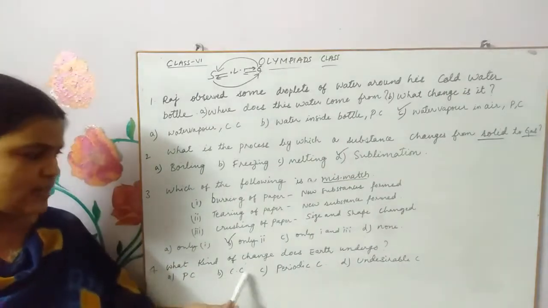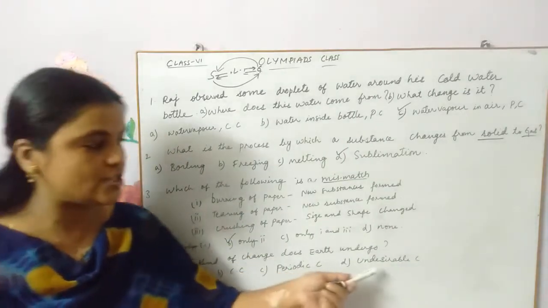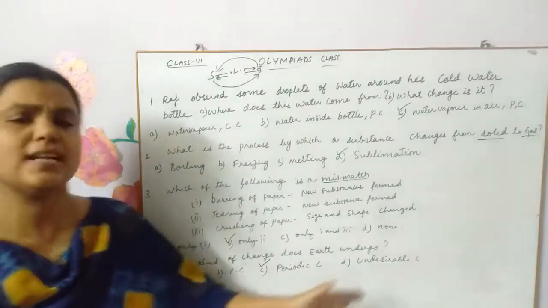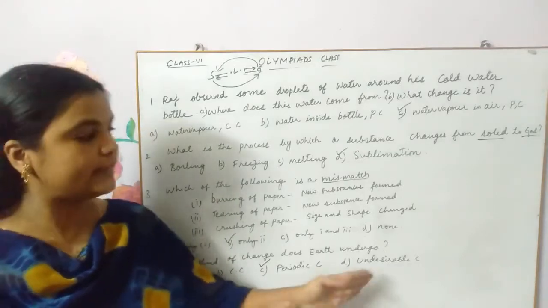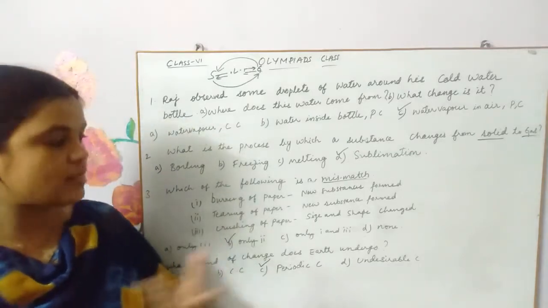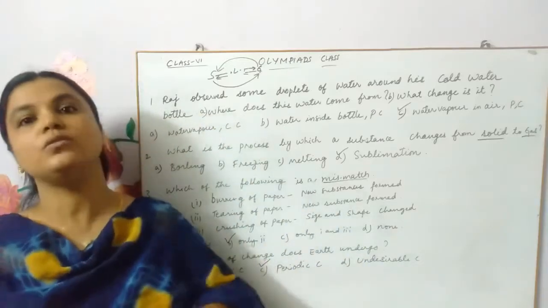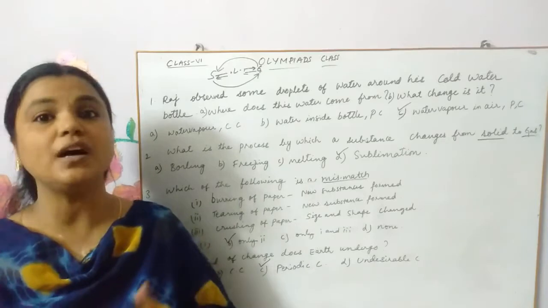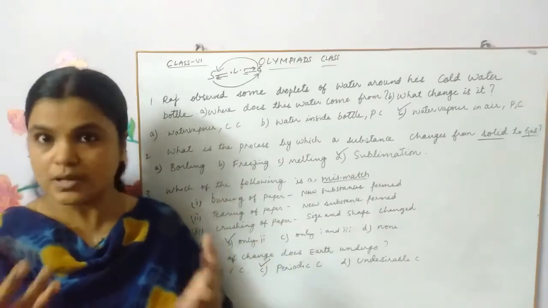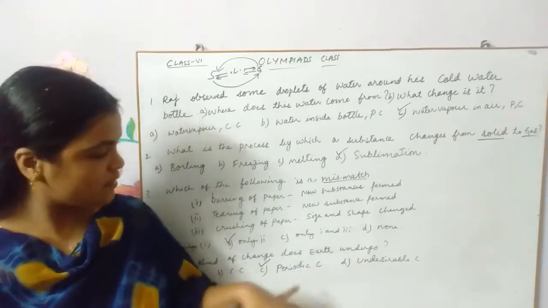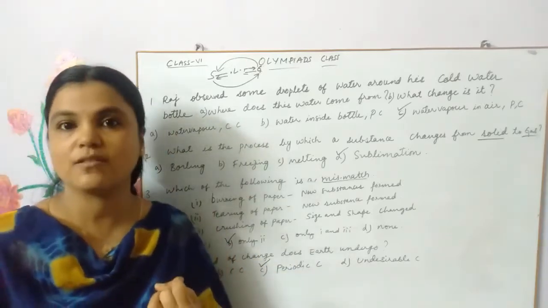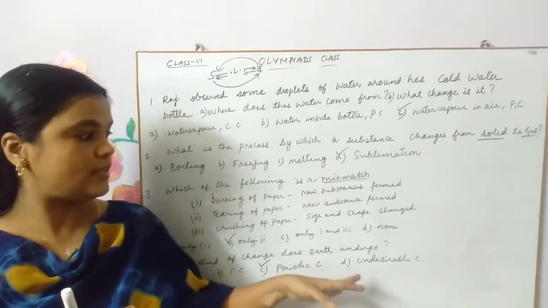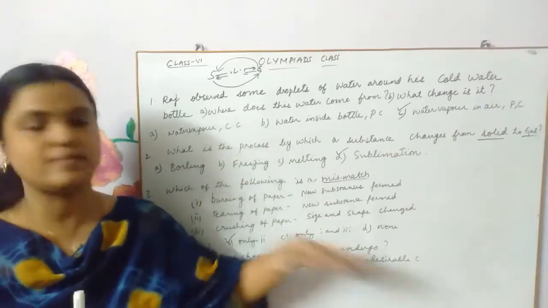Physical change, chemical change, periodic change and undesirable change. Most appropriate is periodic change. Is it undesirable? No, we need it. It is a desirable change. When Earth rotates or revolves, be it rotation or revolution, it is useful for us, is it not? We get days and nights because of rotation, we get seasons. That is so much of use, it's very much desirable for us. So it is not undesirable.